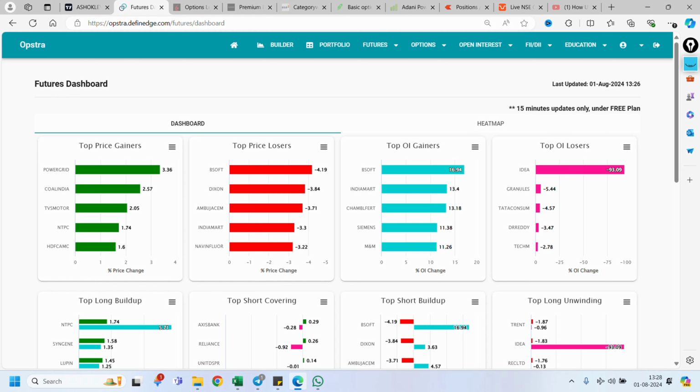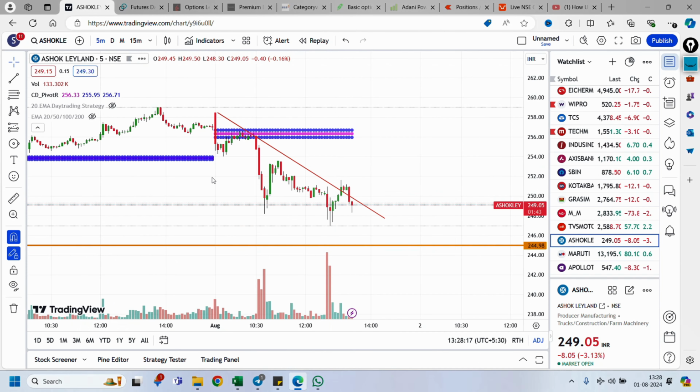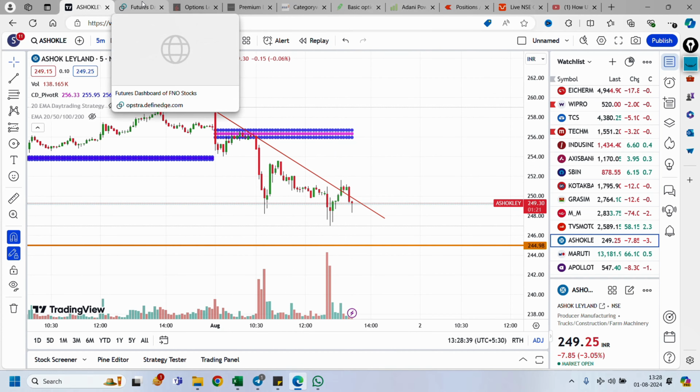Case study of Ashok Leyland. Ashok Leyland in 5 minutes, it was trading around 249 till 55 pm. So the trend was negative. So what I did, I took a put here. Why I have selected put 245 strike price, I will show.